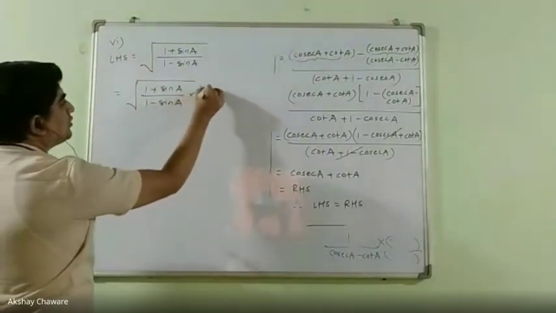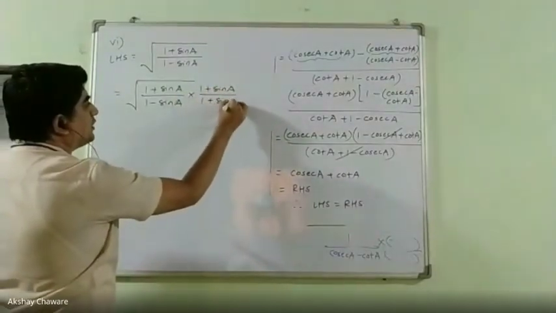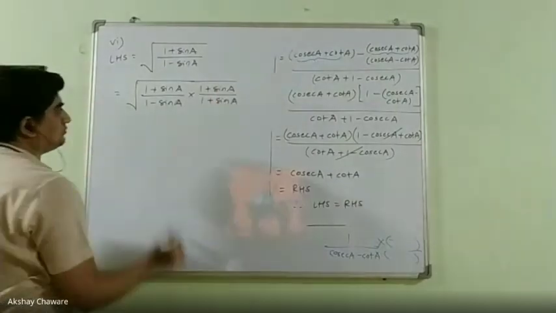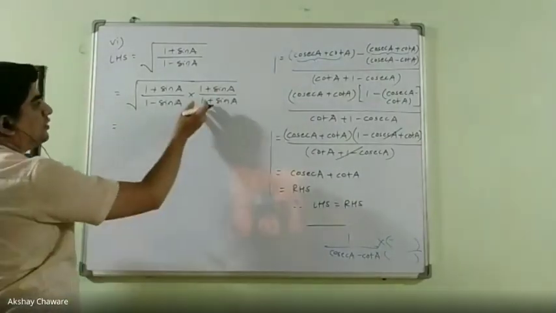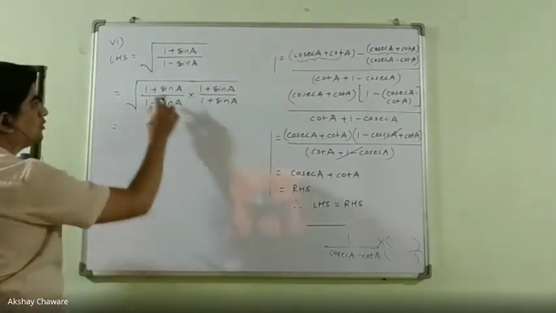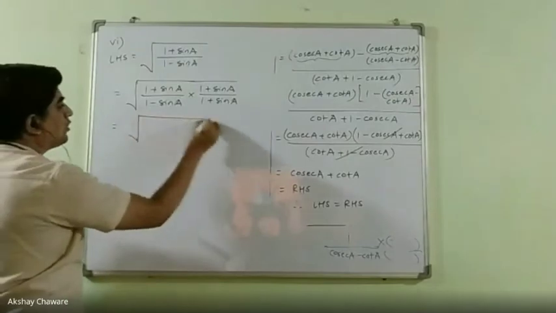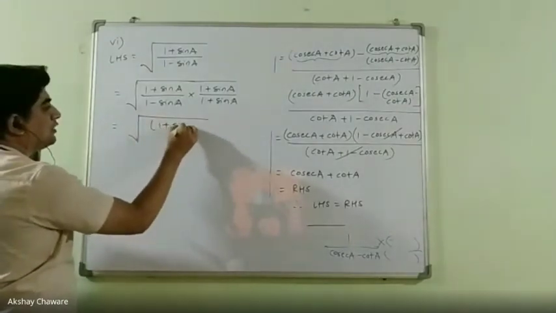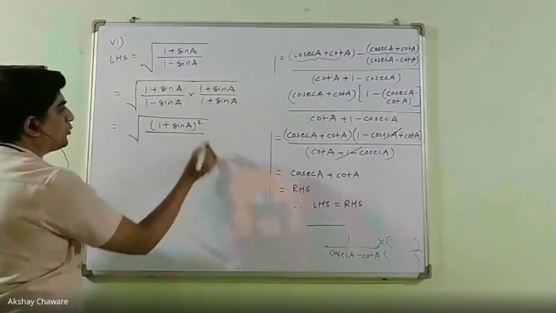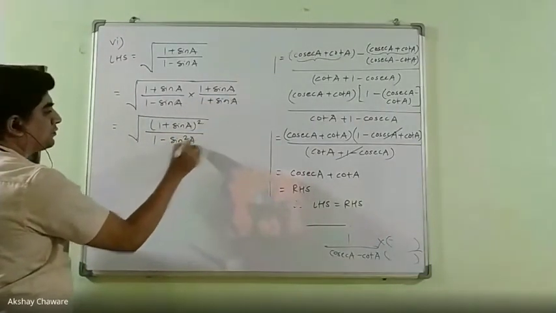On rationalization, we will multiply it by 1 plus sine A upon 1 plus sine A, or you can say an adjustment of 1 plus sine A in numerator and denominator. Now 1 plus sine A into 1 plus sine A is 1 plus sine A whole square, upon a minus b, a plus b, so 1 minus sine square.